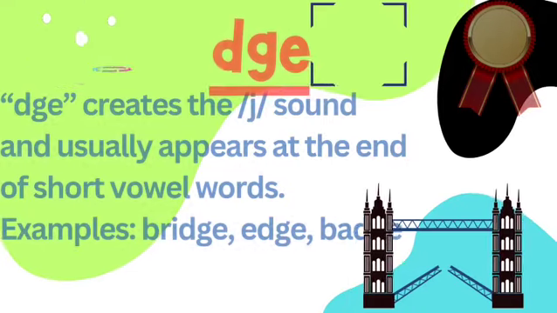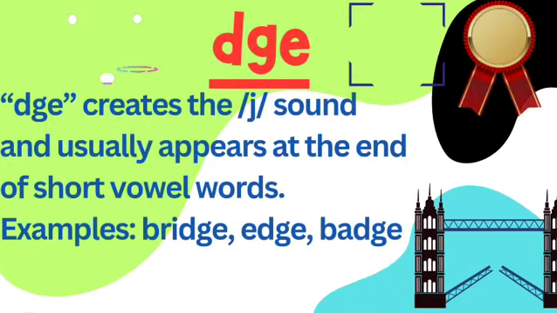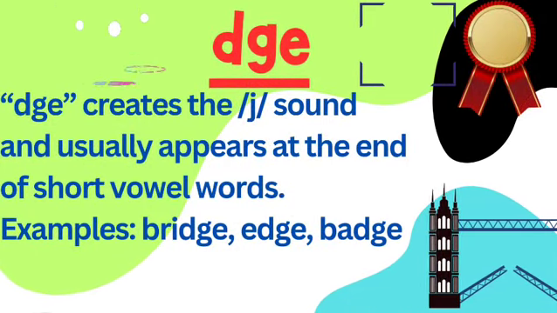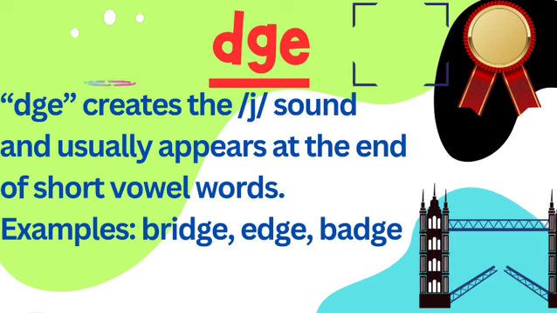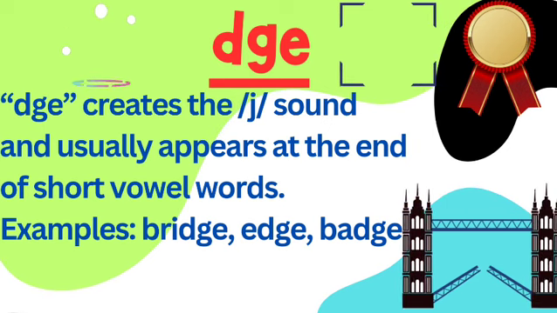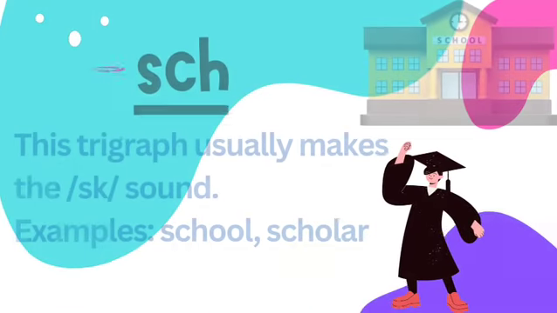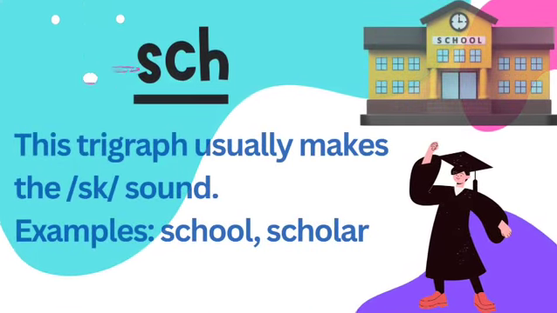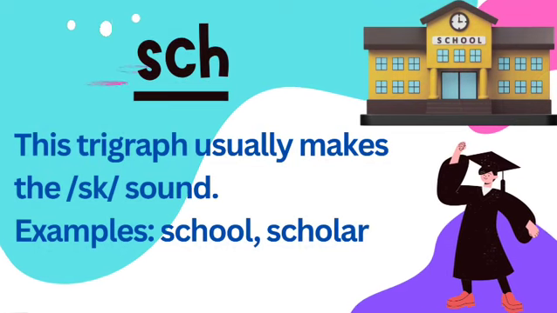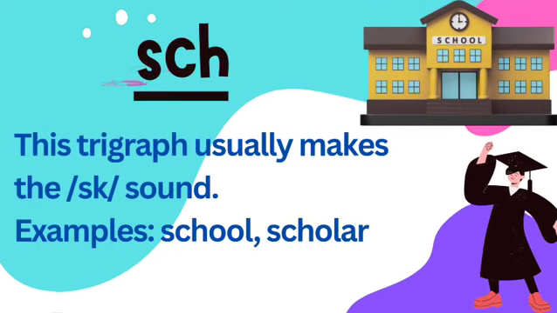DGE creates the J sound and usually appears at the end of short vowel words. Examples: bridge, edge, badge. SCH. This trigraph usually makes the SK sound. Examples: school, scholar.